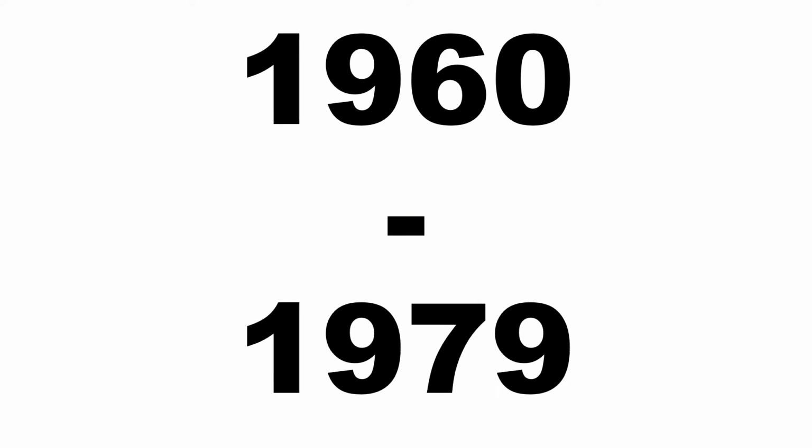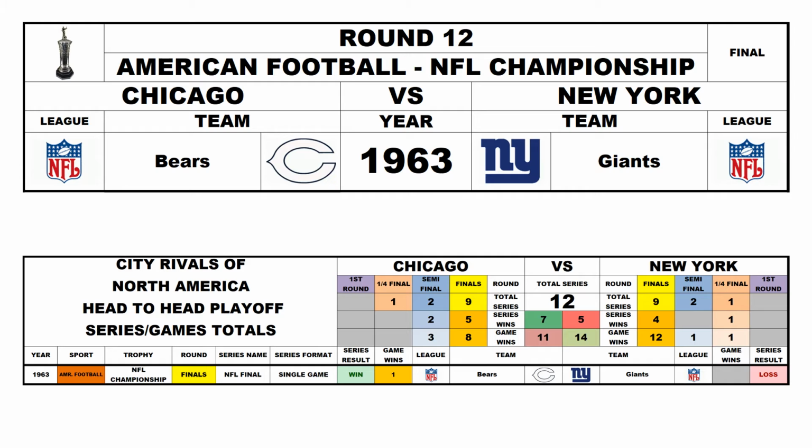1960 to 1979. Round 12, National Football League Championship game, 1963, Chicago Bears versus the New York Giants. Chicago won the championship, so now it's Chicago 7, New York 5.